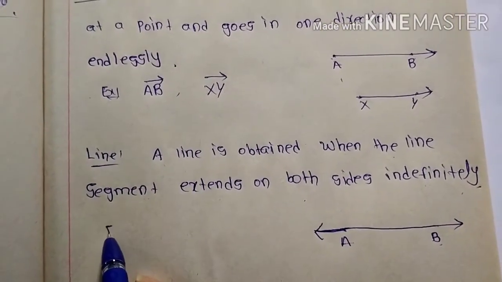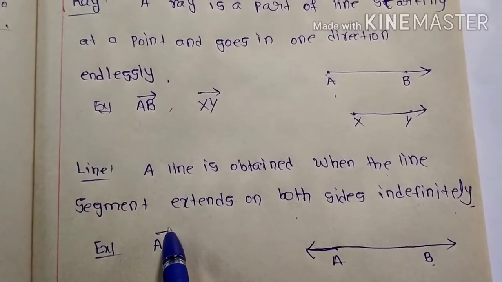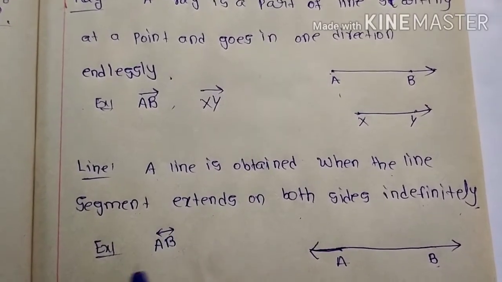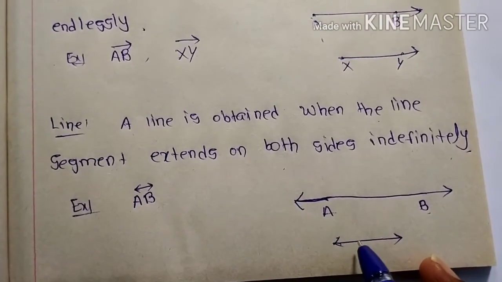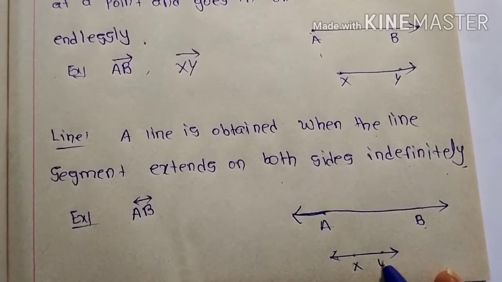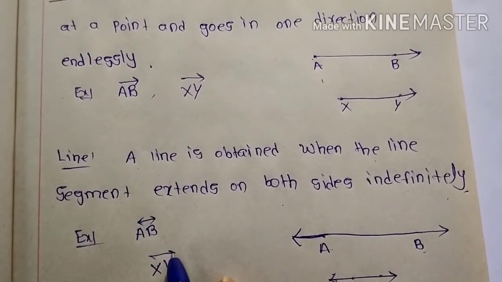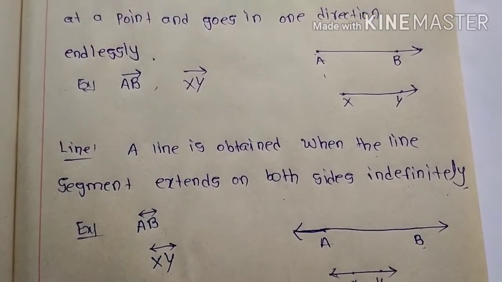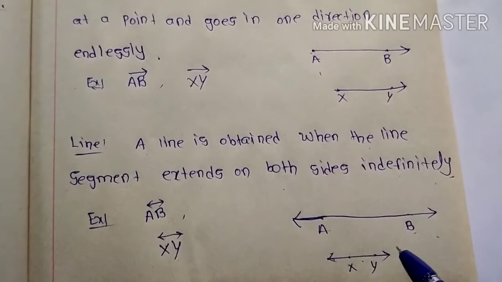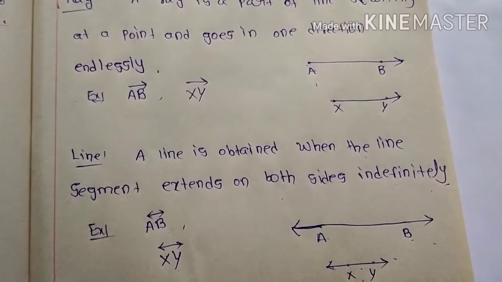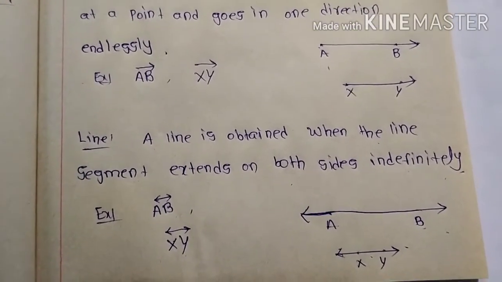How can you represent it here? It is denoted by AB, here C. You can write it carefully. For example, if I draw XY, see X, Y, you can write here XY with a line symbol over it. These are very easy diagrams: line segment, ray and point. We will discuss them in detail in the exercise problems.